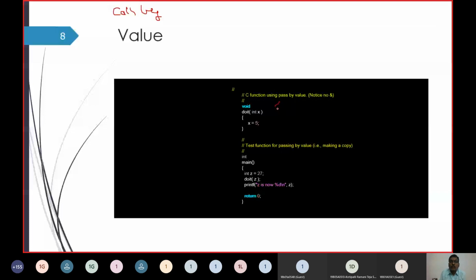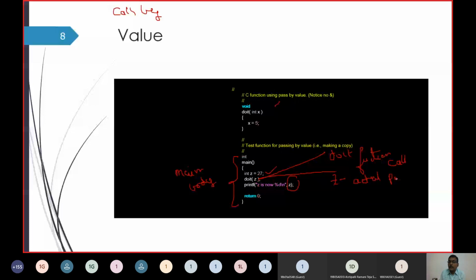So here you can see the first program. This is the main body, and in this main body we are going to have int z equals 27. Now we are going to have a doit function, and this is called a function call. We pass z here, so z we call the actual parameter.